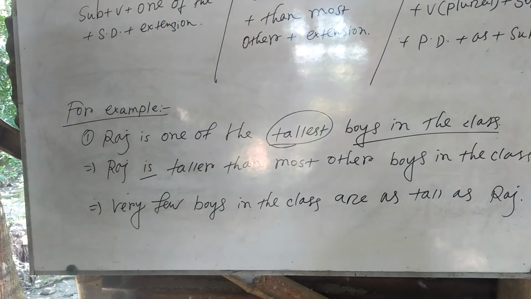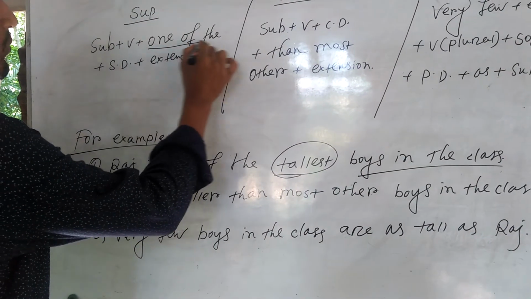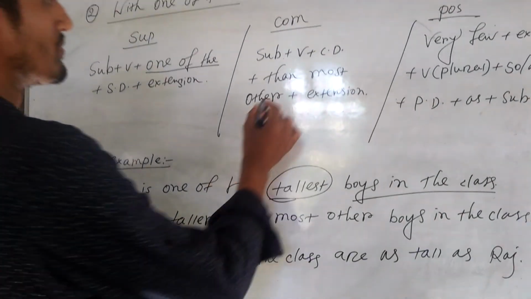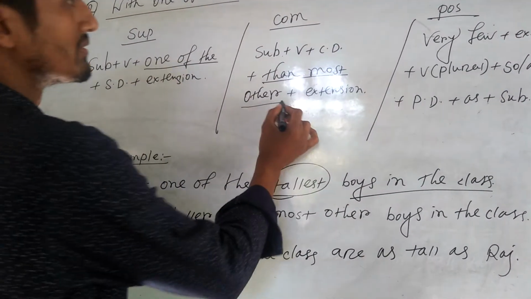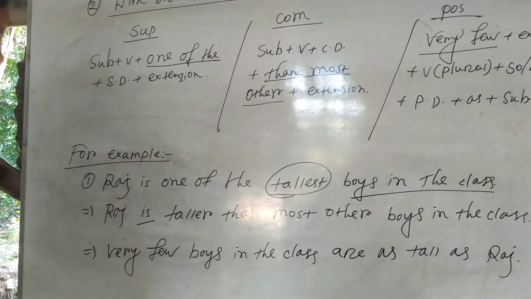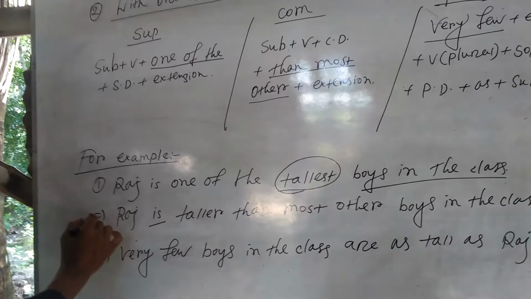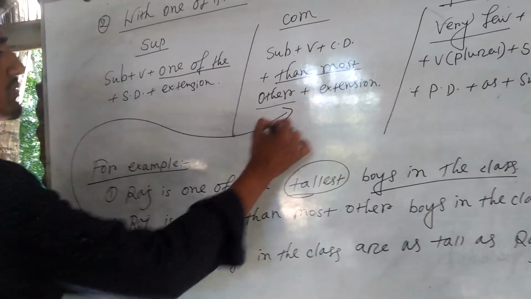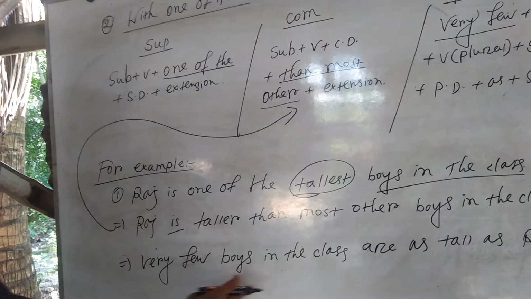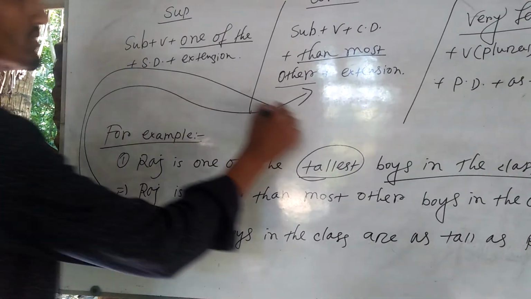So, in a nutshell, in the superlative form, one of the; in the comparative form, than most other; in the positive form, very few. Okay, Raj is taller than most other boys in the class. This line follows this rule. Very few boys in the class are as tall as Raj. This line follows this rule.